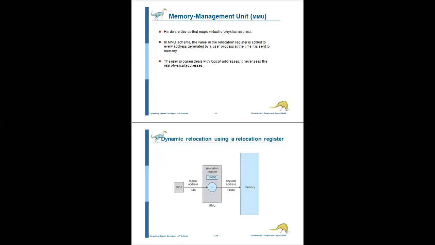Because the logical address is generated by the CPU, whereas the physical address is part of the memory unit. The memory management unit is the runtime mapping from the virtual to physical address, done by a hardware device.